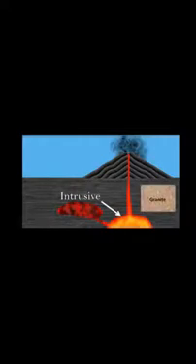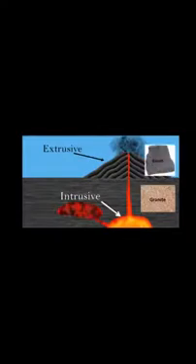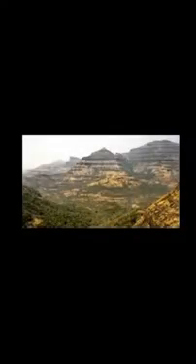Number 2, extrusive rocks. When molten magma comes on the Earth's surface, it rapidly cools down and becomes solid. Rocks formed in such a way on the crust are called extrusive rocks. They have a very fine grain structure. For example, basalt. The Deccan Plateau is made up of basalt rocks.